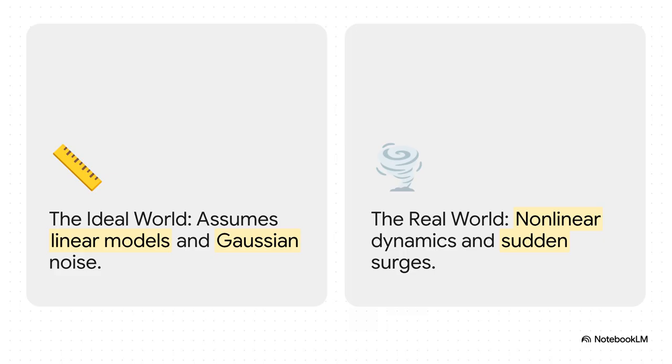Here's the fundamental problem we always run into. Our models, our equations, they're often designed for this perfect, ideal world where everything is clean and predictable. But we live in the real one, which is full of twists, turns, and total surprises. So, the big question is, how do you build a system that can accurately track something when reality itself just refuses to play by the rules?